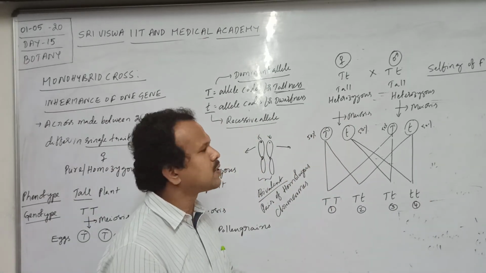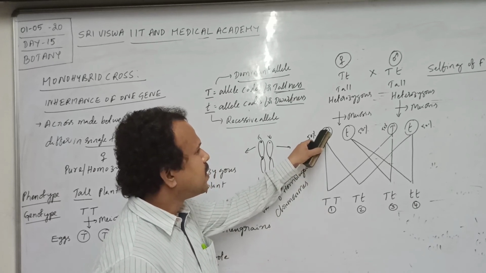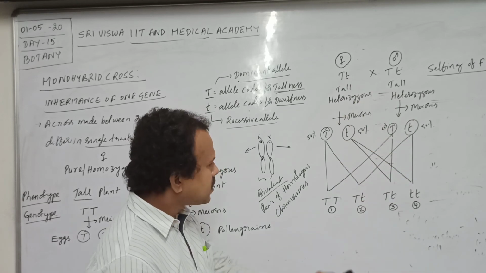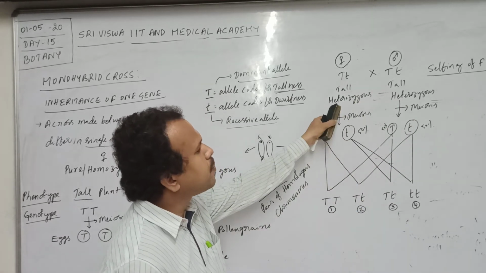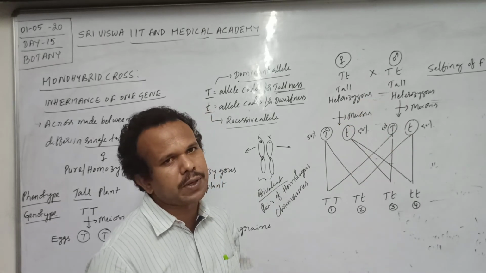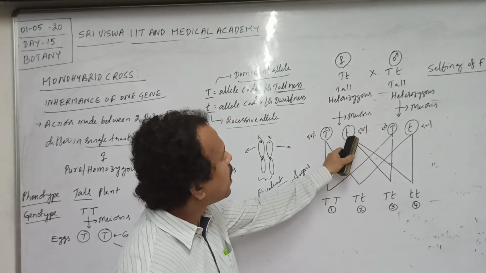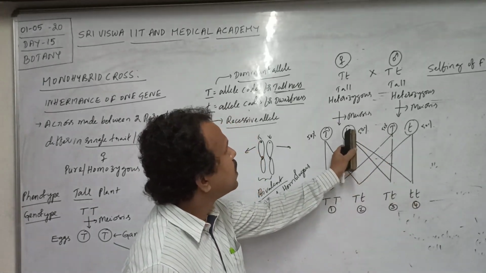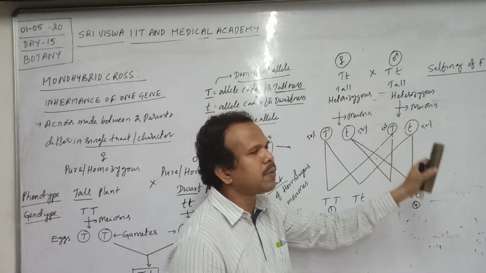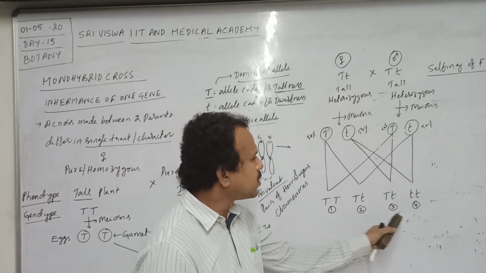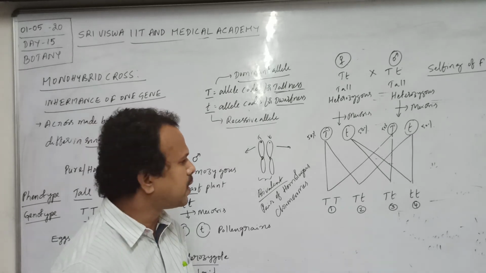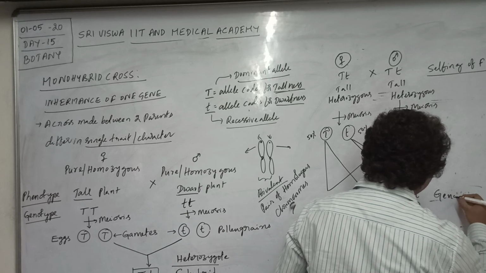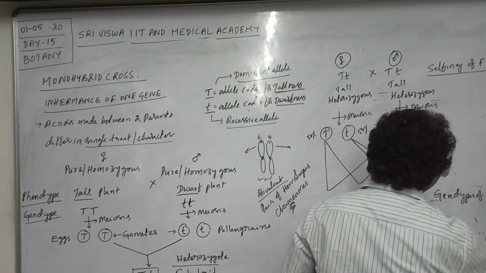In the first possibility, listen carefully, capital T female gamete with capital T male gamete. Second possibility, capital T female gamete with small t male gamete. Third possibility, small t female gamete with capital T male gamete. Fourth possibility, small t female gamete with small t male gamete. Then totally four possible combinations are possible. Hence these are the genotypes of F2.